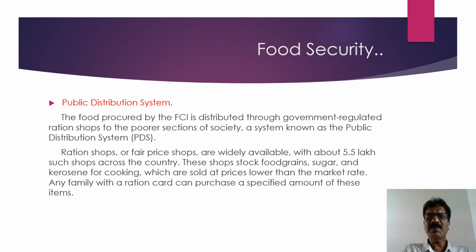Ration shops or fair price shops are widely available with about 5.5 lakh such shops across the country. These shops stock food grains, sugar, and kerosene for cooking, which are sold at prices lower than the market rate. Any family with a ration card can purchase a specified amount of these items.